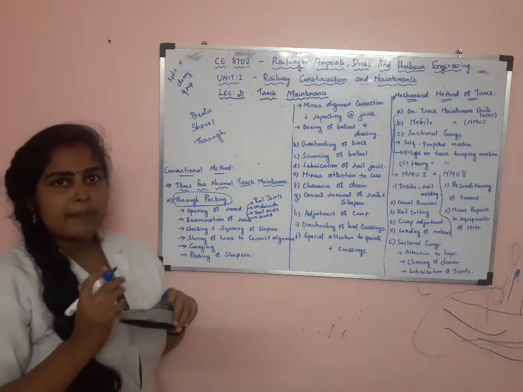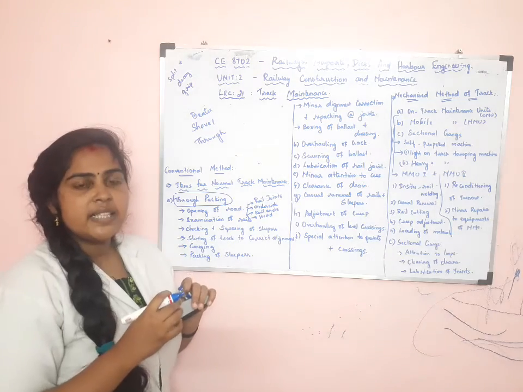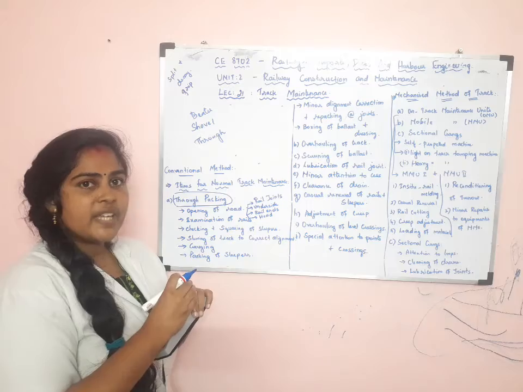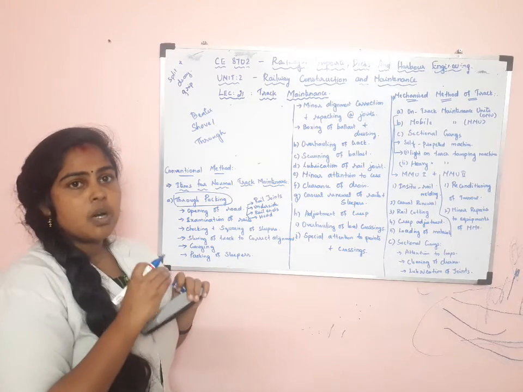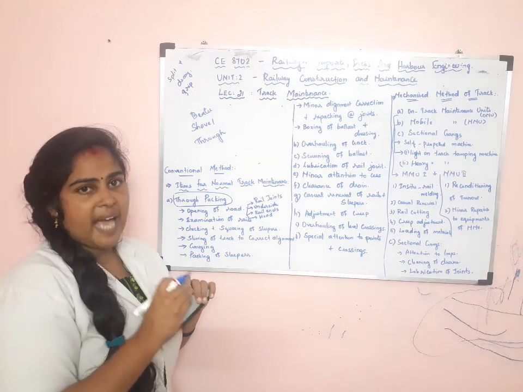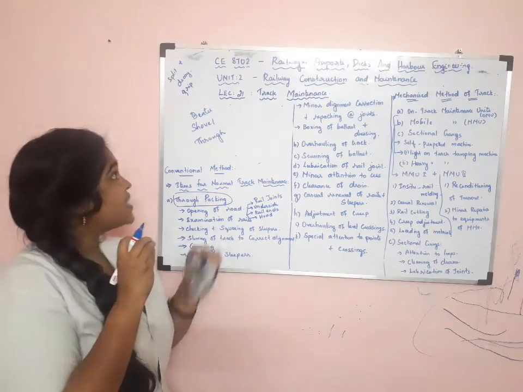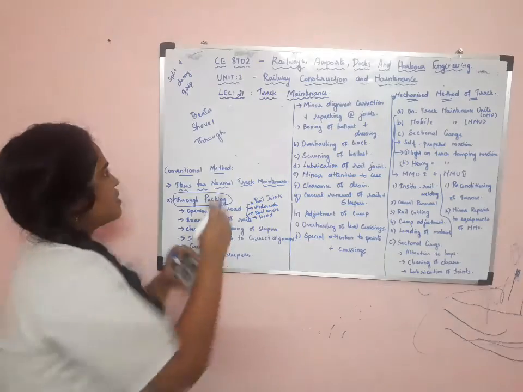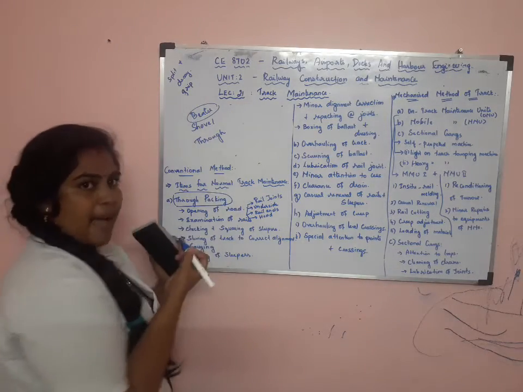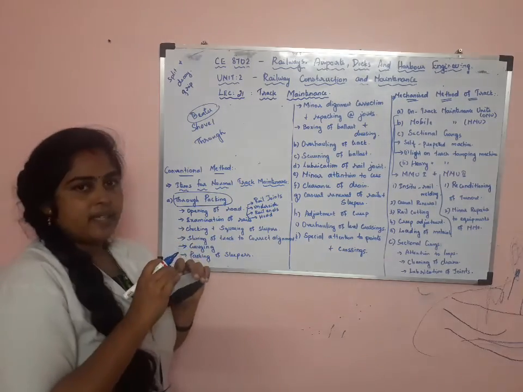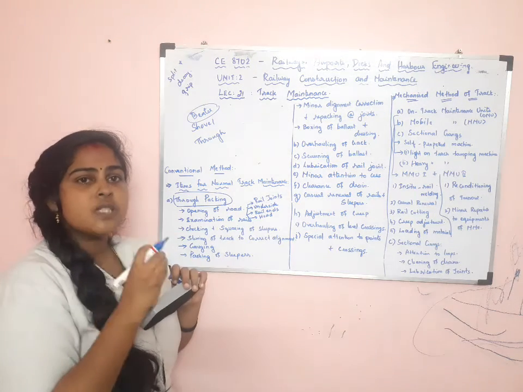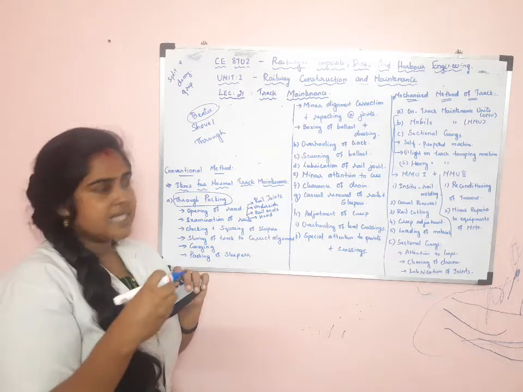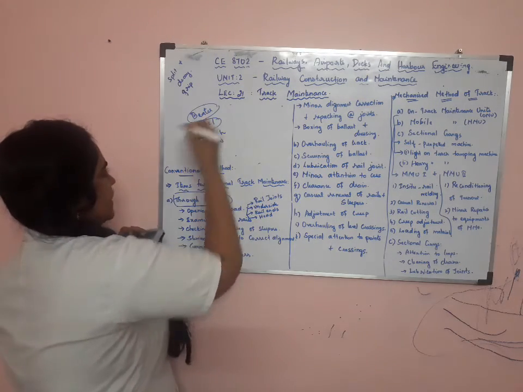In beater packing, the packing is done with the help of an instrument called a beater, by a trained gangman. By using beater packing, the sleepers will get damaged. This is the drawback of beater packing. Then in sovel packing, the stone chips are spread over the formation or over the ballast. That is called sovel packing.